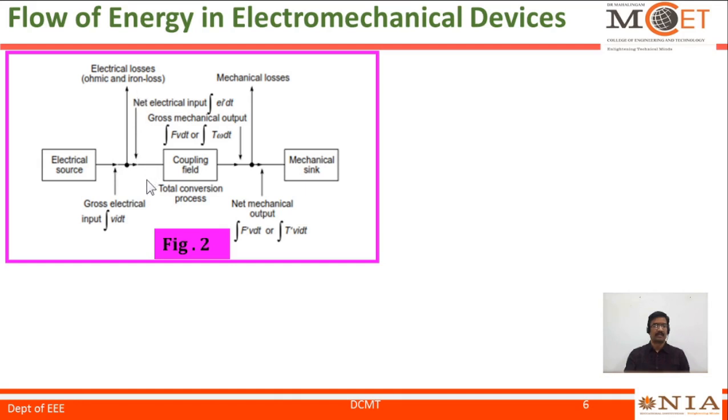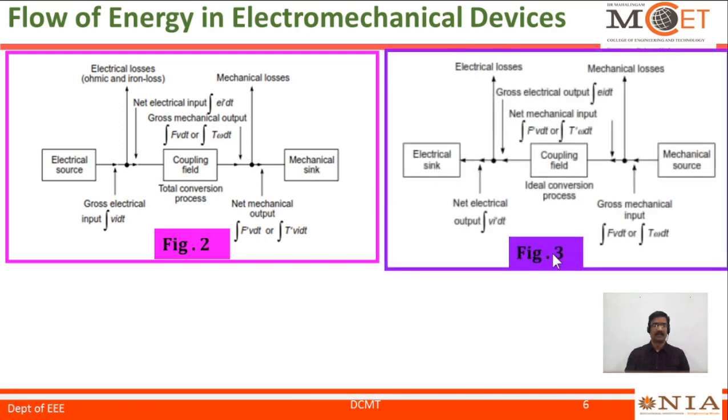Net electrical energy is applied at the input side of the coupling field, which is essential to convert energy from one form to another form. So, gross mechanical output is available at the output side of the coupling field. Subtracting the mechanical losses, net mechanical output is available at the output side of the motor.